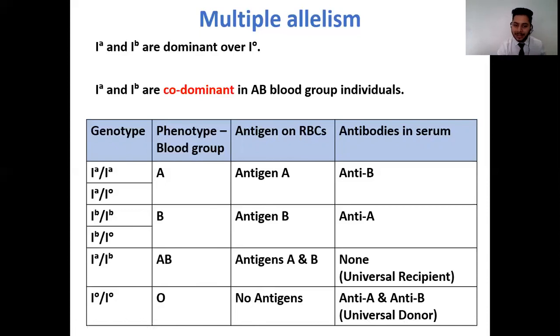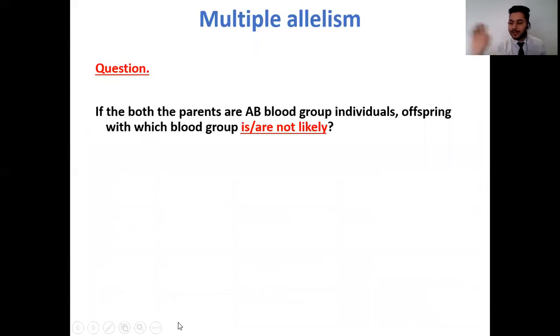Okay, so having understood this, I can tell you that you have 3 alleles IA, IB and IO. These are going to come in 6 genotypic combinations which are listed over here, and they are going to determine the 4 blood groups. So 3 alleles, 6 genotypes and 4 phenotypes. Having understood this, let me pose a question to you.